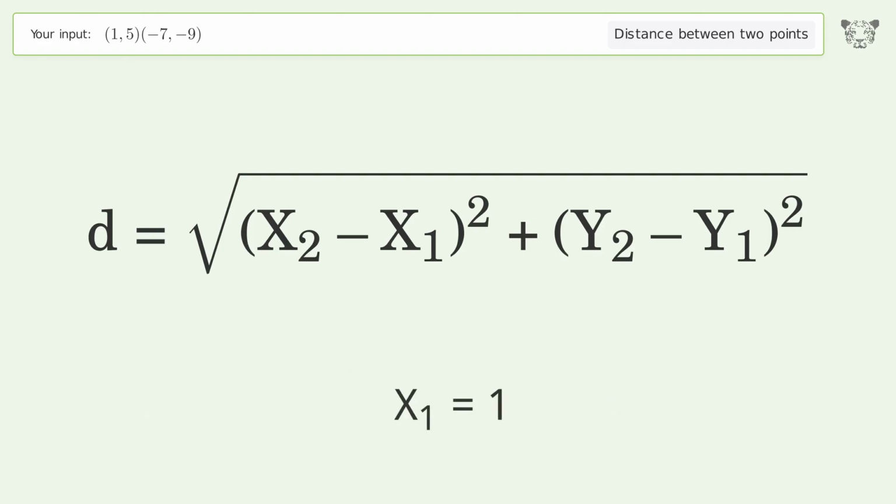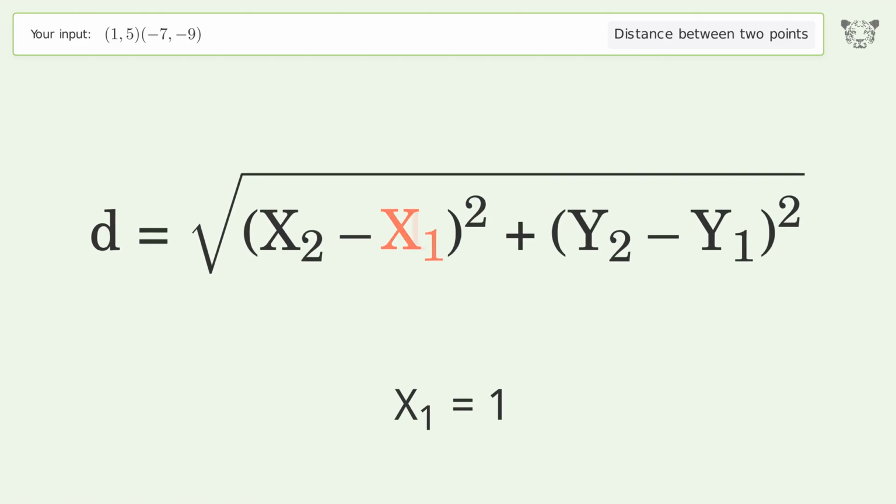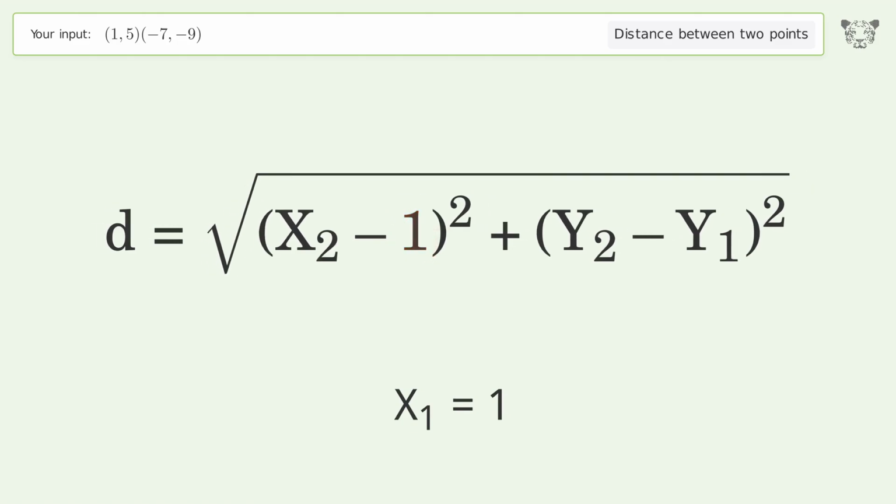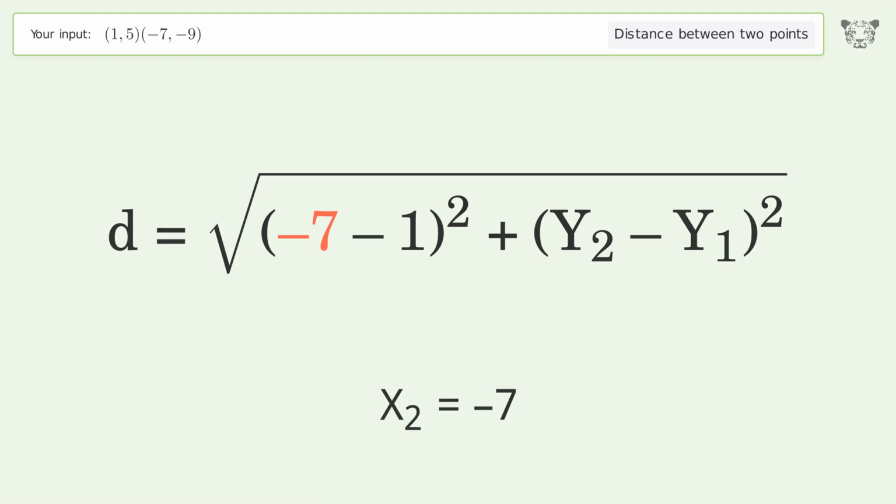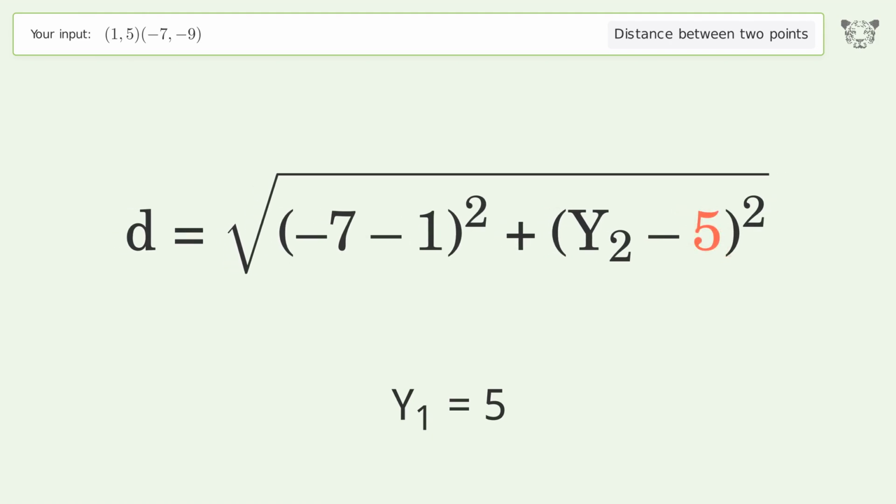x1 equals 1. x2 equals -7. y1 equals 5. y2 equals -9.